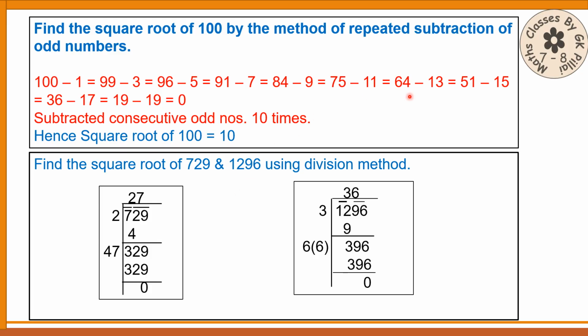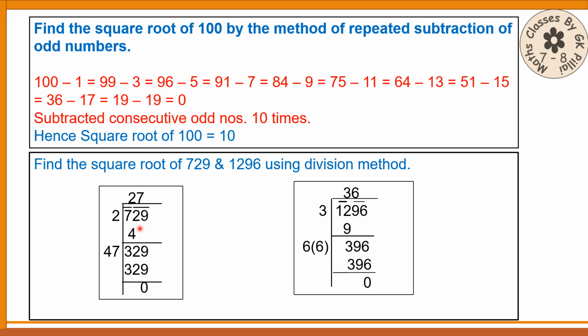Instead of going for repeated subtraction or prime factorization, which may be tedious or long, if you understand this, learn this, and practice some more sums, it will be definitely useful throughout your life. Let me explain this.